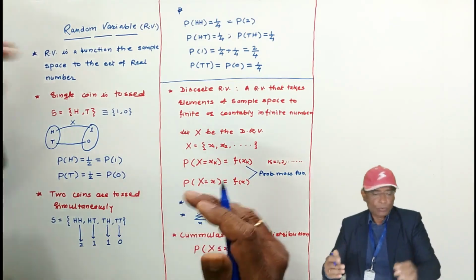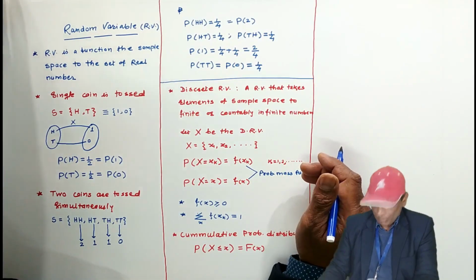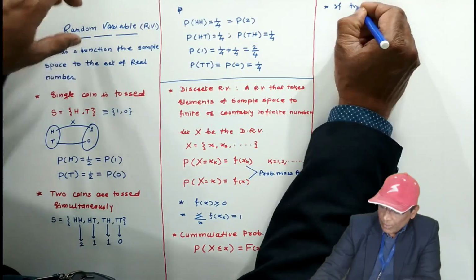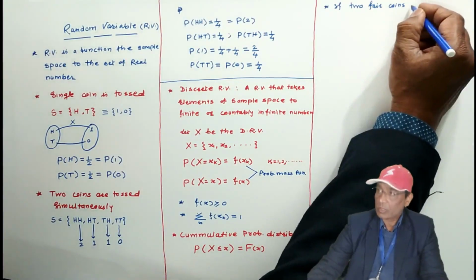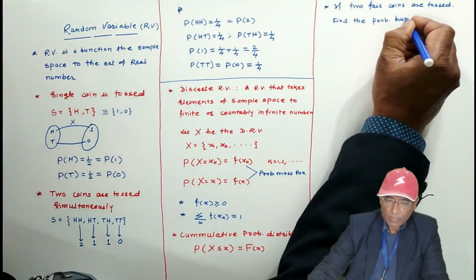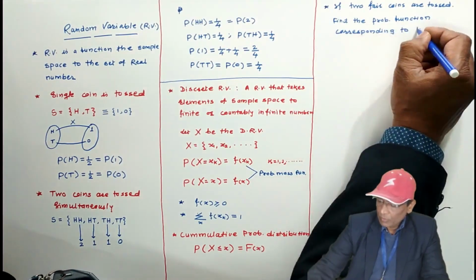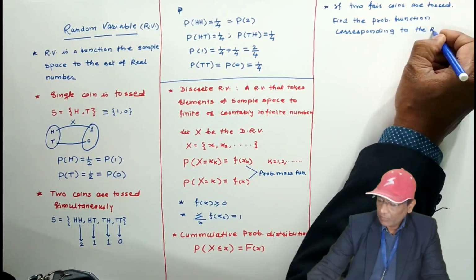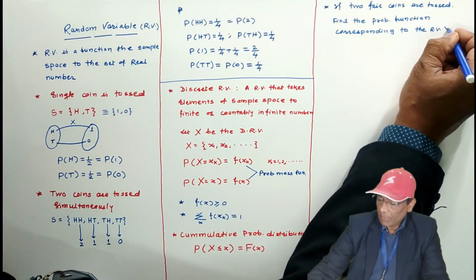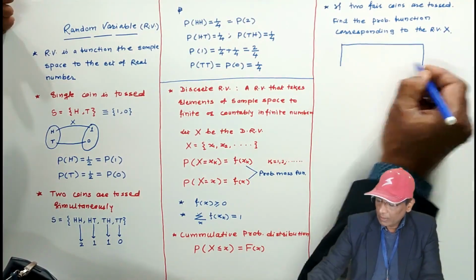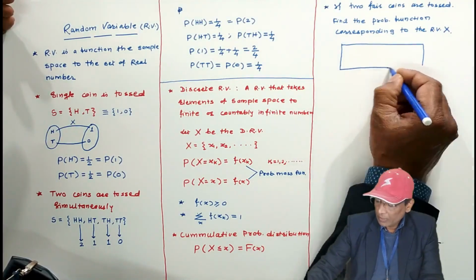I would like to solve one or two problems on discrete random variables. The question I am writing: two fair coins are tossed. Find the probability function corresponding to the random variable X. I am writing it in a table because it will take less time.